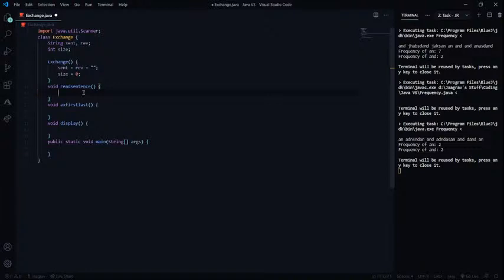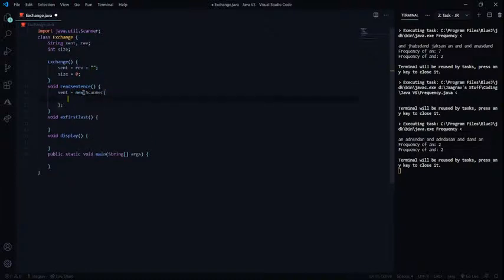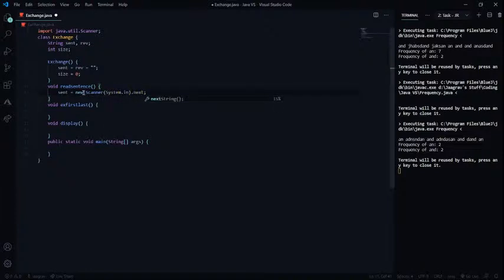And once it is initialized, I'm going to accept the string. So sent equals, we are going to put in our new Scanner, System.in, and then dot next line. Okay, and now over here I'm going to define an object variable. So Exchange ob equals new Exchange, and then ob.accept. So it's going to call accept. Now I'm going to exchange the first and last.